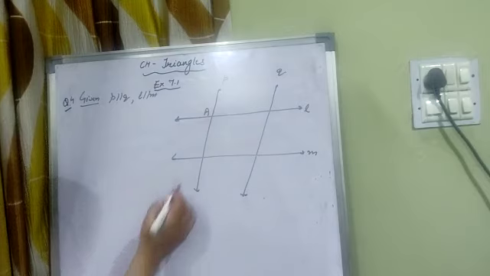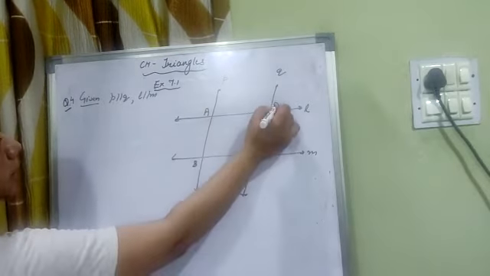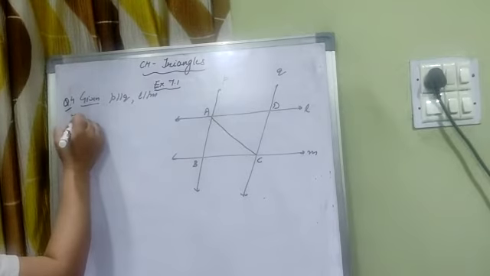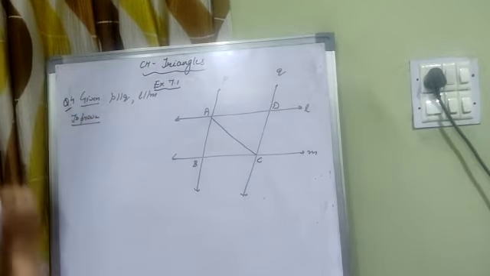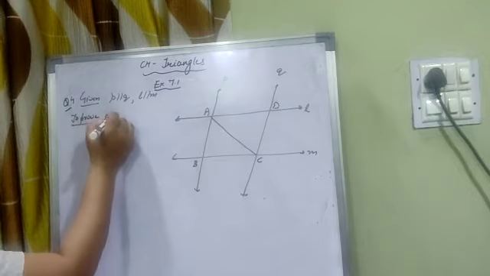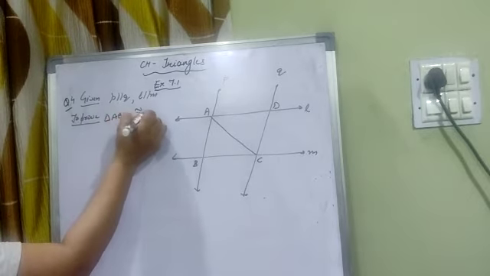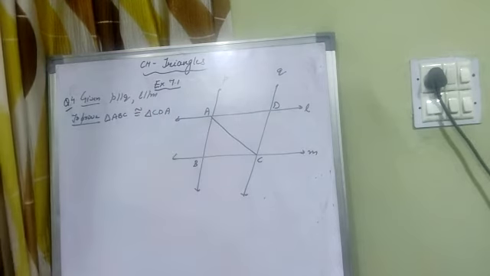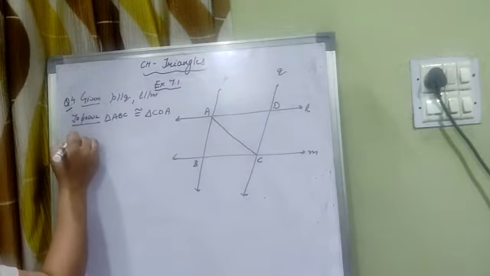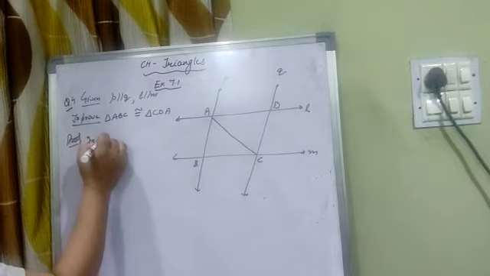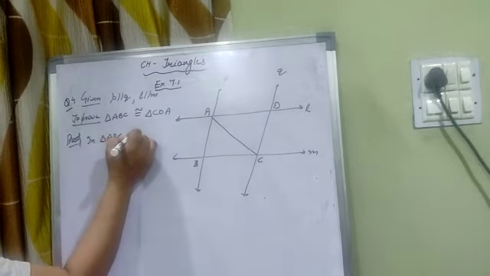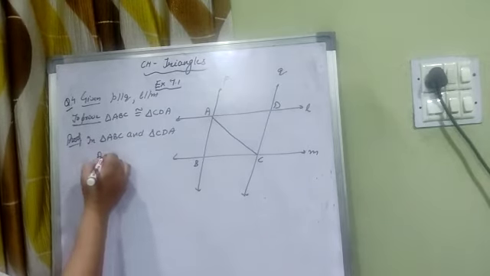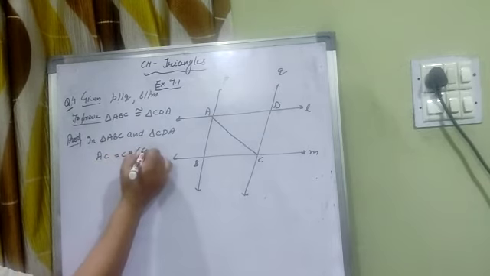A, B, C and D, and join this AC. We have to prove that triangle ABC is congruent to triangle CDA. Clear? So first is we have to write the names of triangle in triangle ABC and triangle CDA. First condition, AC is equal to CA. Common in both the triangles.